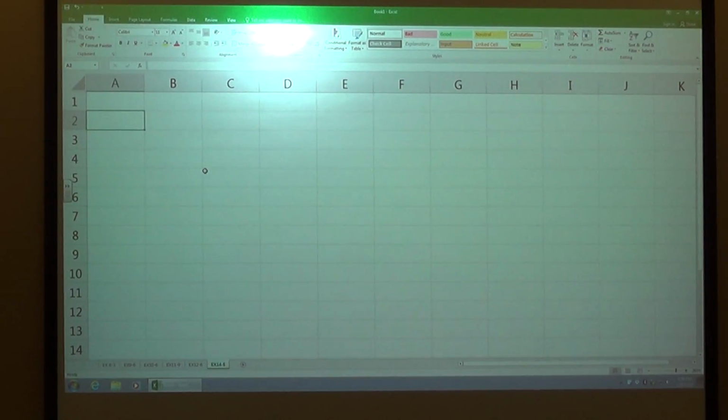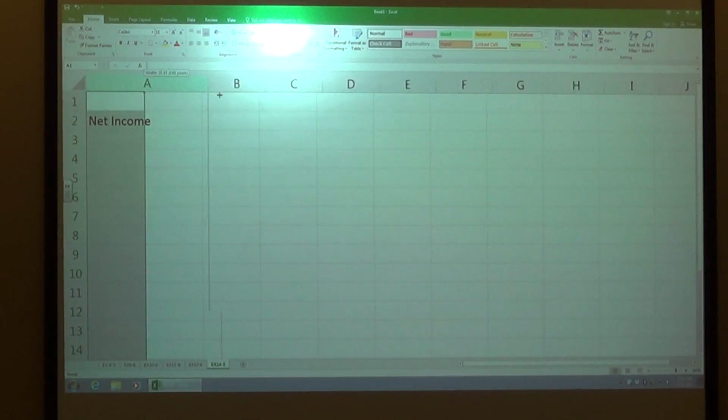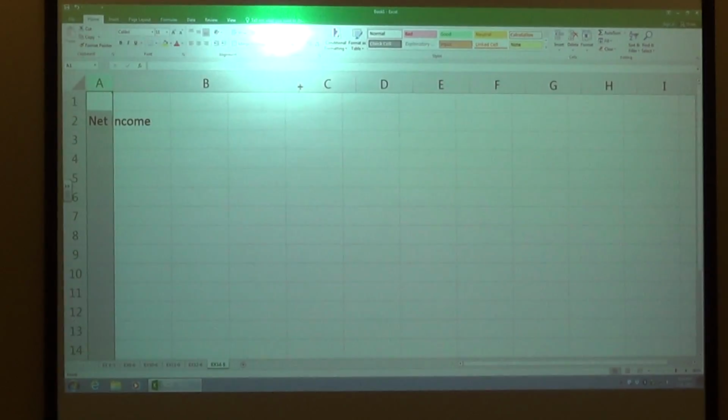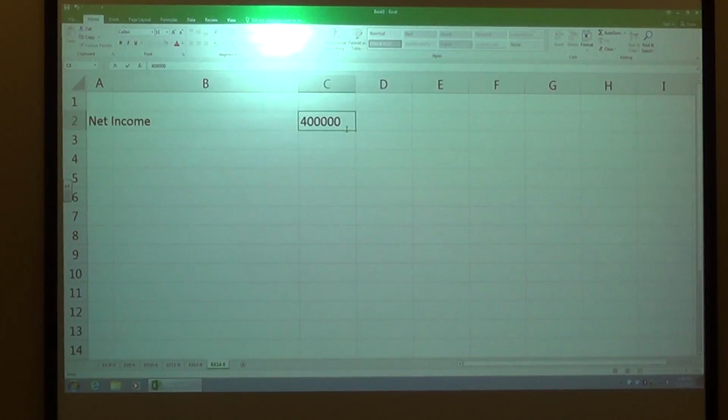So again, we start off with net income. With net income here, it tells us that we have $400,000 in net income.